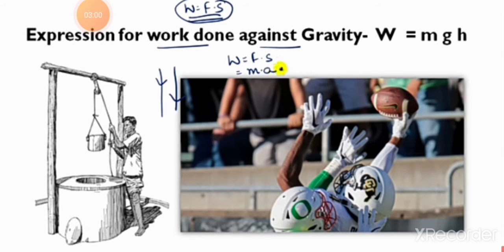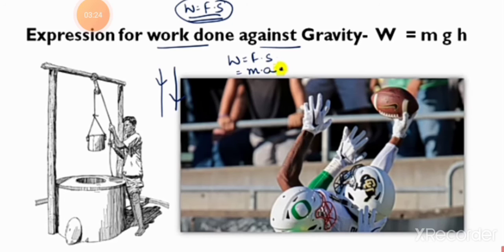Let a constant force F act on an object. Let the object be displaced through a distance S in the direction of the force. Let W be the work done. We define work to be equal to the product of the force and displacement. Work done equals force into displacement.